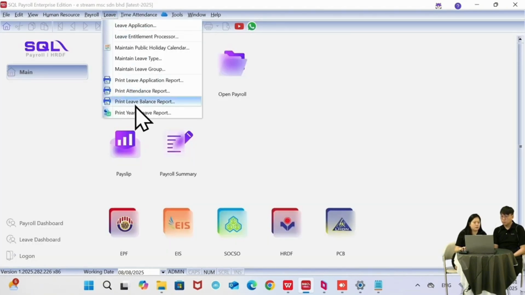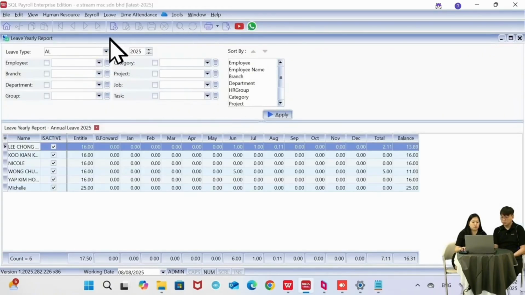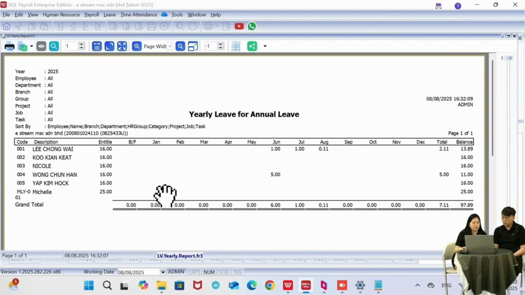Okay, and then the last one is the yearly leave reports. So it's just a report to show you the type of leave taken by months. If I preview over here, you can see Lee Chong Wei has taken 1 day of annual leave in June, 1 day in July, 0.11 day for August, so the total is 2.11 days.